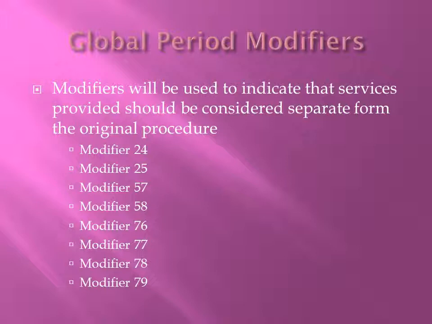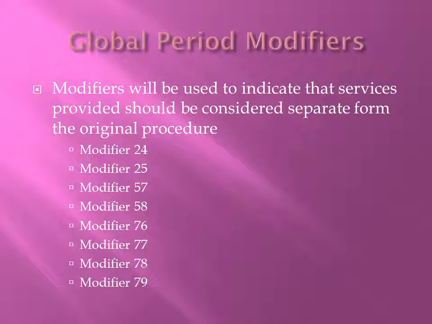Modifier 25 would be used for significant, separately identifiable E&M services by the same physician on the same day as another procedure or service. Modifier 57 is used when there has been a decision for surgery. The decision has been made during an E&M service in the global period. For major surgeries, this would be 1 day before surgery. Minor surgeries, day of surgery. When the decision for surgery was made before the global period begins, this modifier cannot be used.